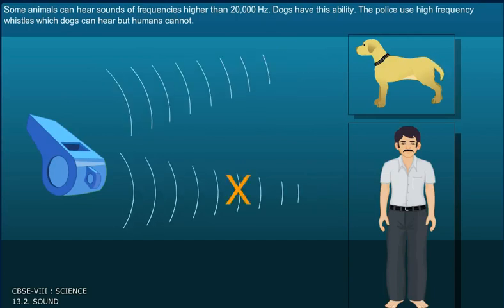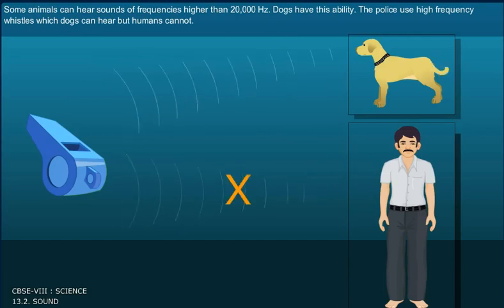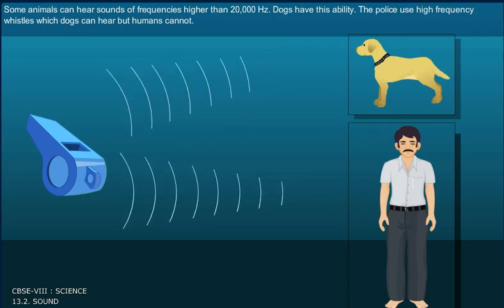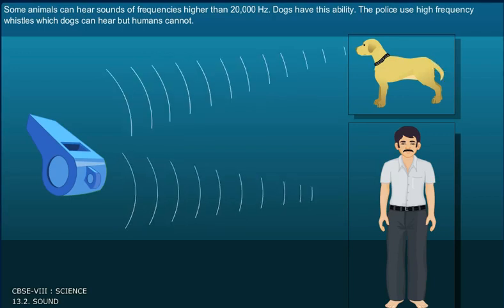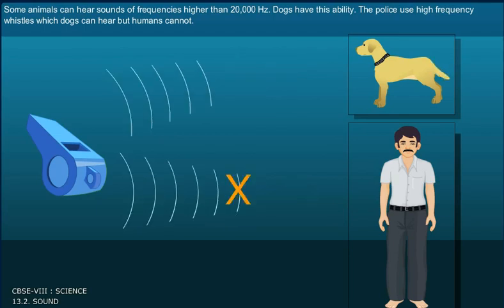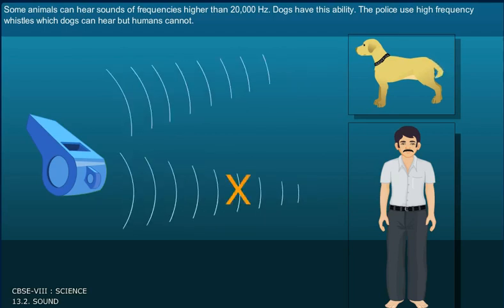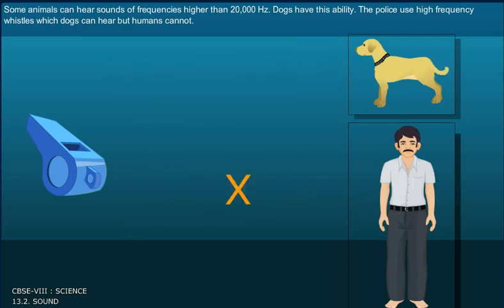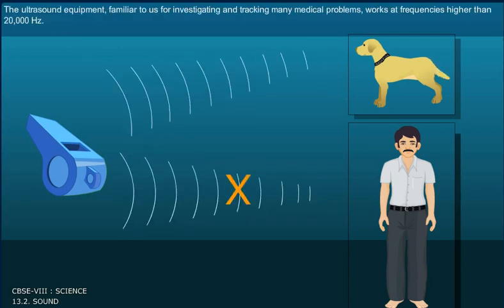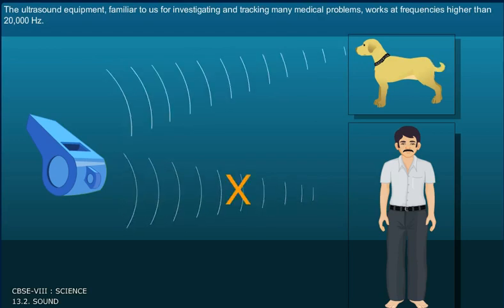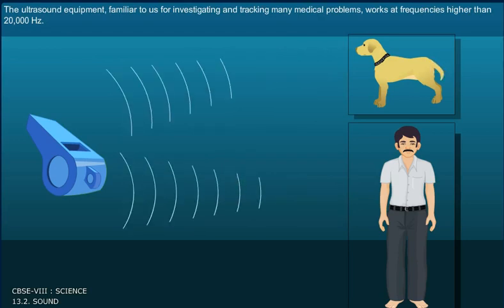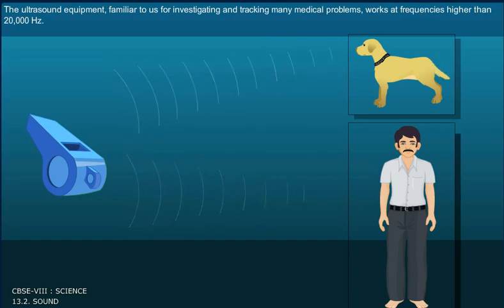Some animals can hear sounds of frequencies higher than 20,000 Hz. Dogs have this ability. The police use high-frequency whistles, which dogs can hear, but humans cannot. The ultrasound equipment, familiar to us for investigating and tracking many medical problems, works at frequencies higher than 20,000 Hz.